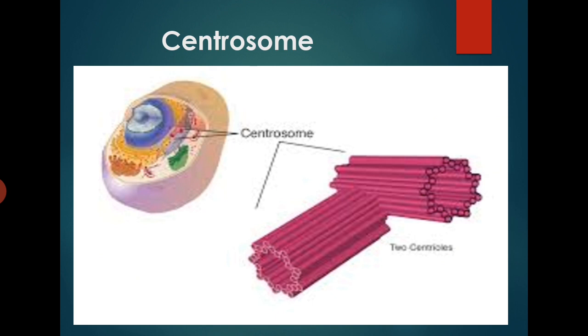Centrosome. Centrosome is a granular body found close to the nucleus. It is otherwise called cell center. It consists of two granular bodies called centrioles and a covering of hyaline cytoplasm, the centrosphere.